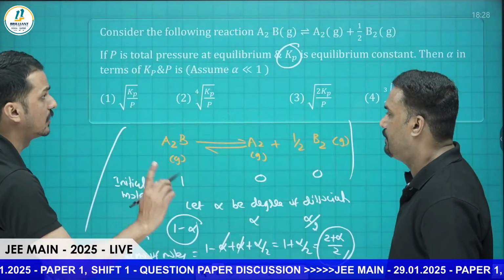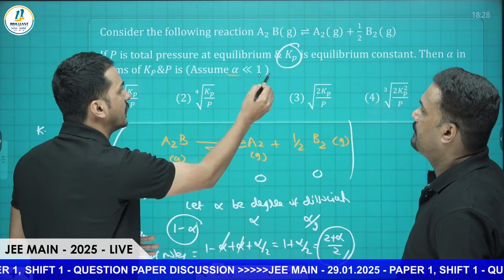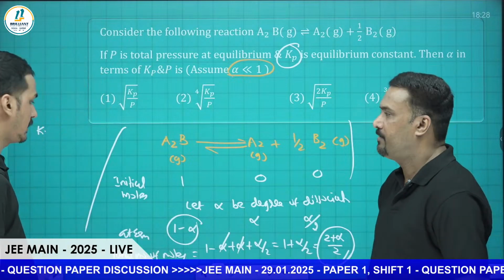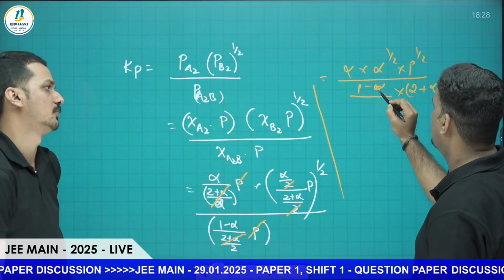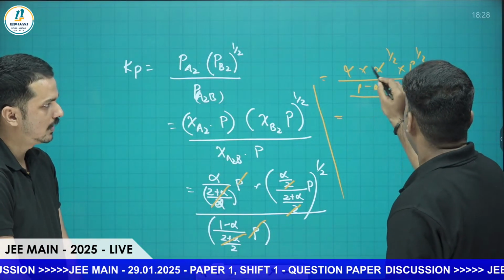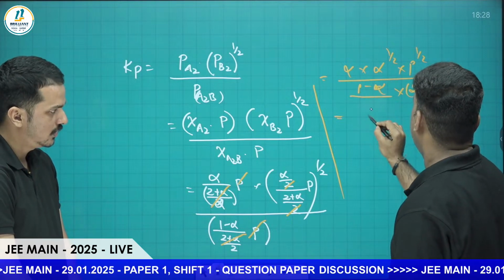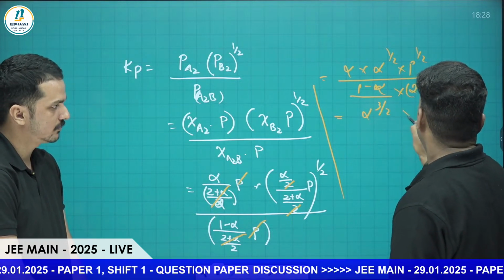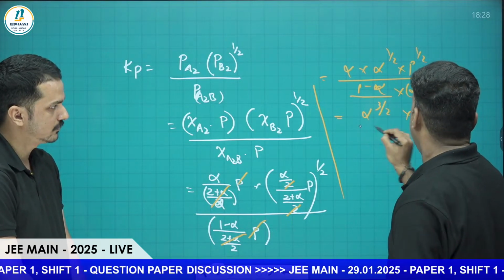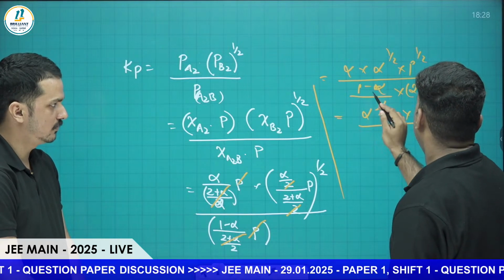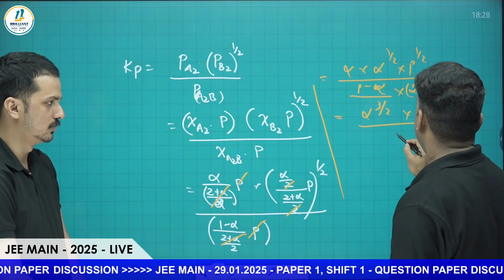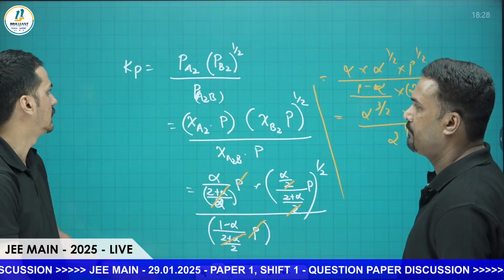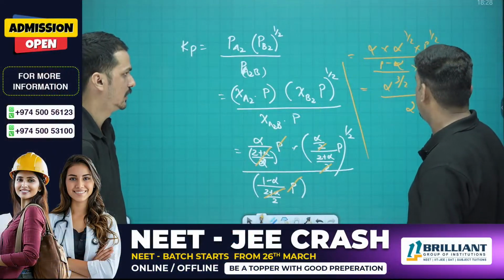Here one more thing they have given: alpha is very much less than 1. So we can remove that 1 minus alpha. Then alpha raised to 1 by 2 into alpha is alpha raised to 3 by 2, into P raised to 1 by 2, divided by 1. This 1 minus alpha will be 1 and 2 plus alpha we are taking as 2, so 2 raised to 1 by 2 will be there. That is equal to Kp.